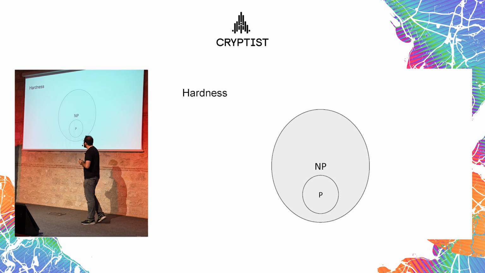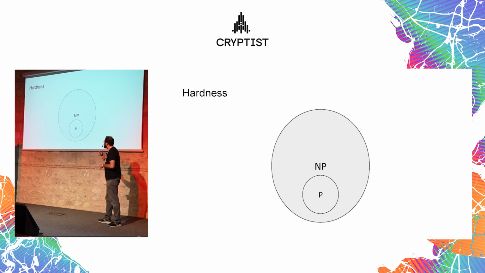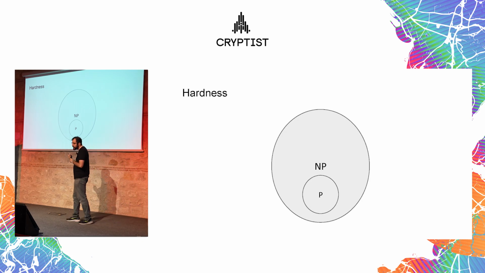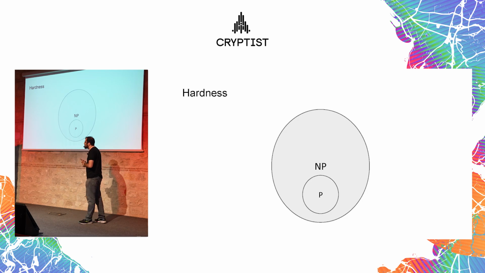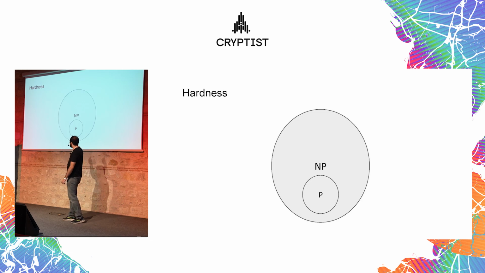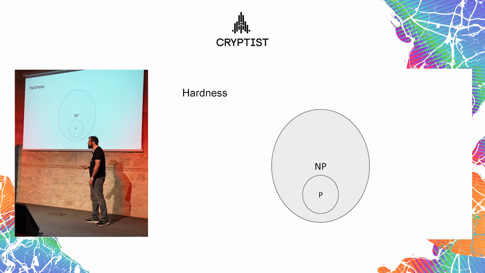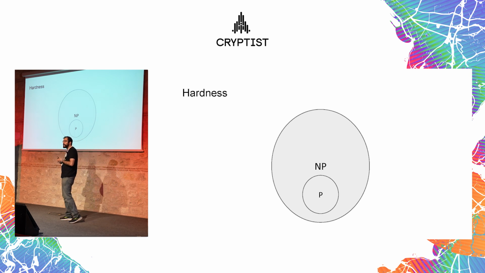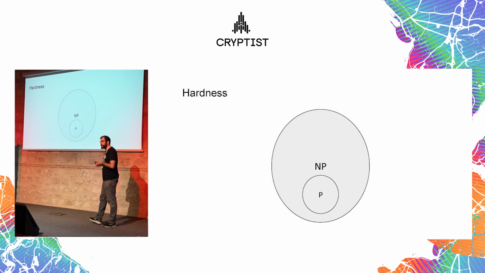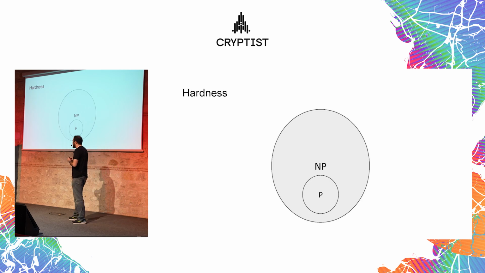Two of these classes are P and NP. I'll just informally go over them. P is the set of problems that we can solve in polynomial time, and NP is the set of problems for which we can efficiently verify a solution in polynomial time. So given a solution, we can verify it efficiently in NP, the bigger set. And in P, computing the solution itself is also polynomial. In this world, whenever something is in P, we say that it's easy. It is not to say that it's very concretely efficient. It can still be very slow to compute, but it's at least solvable in some sense.